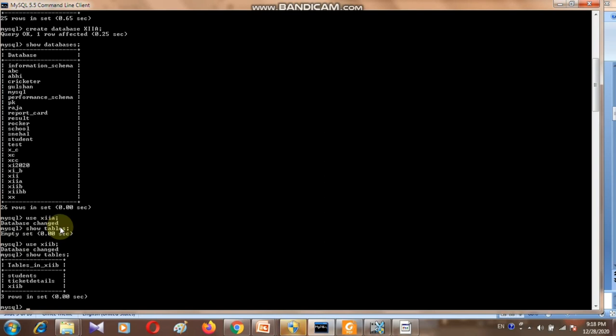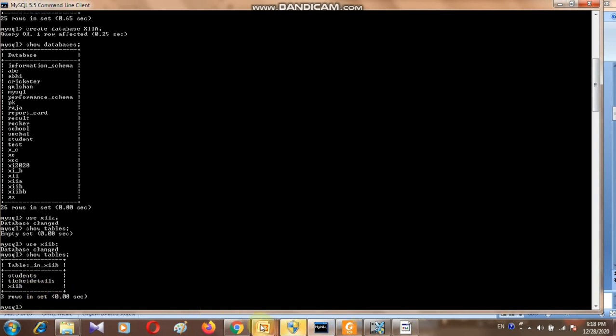So show tables will list the number of tables in that database. The database I created, 12A, has no table, so it will show an empty set. But here I have changed the database: use 12B. Now we have selected the 12B database, and when you execute show tables, there are 3 tables: students, ticket details, and 12B tables. So 3 tables are listed here.